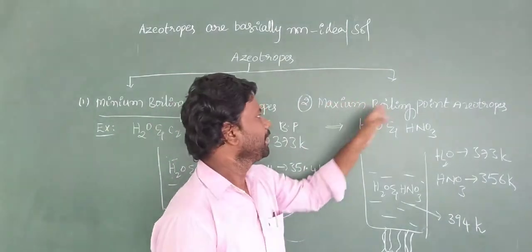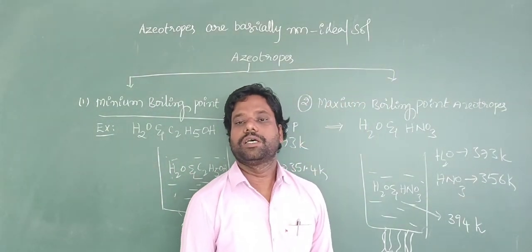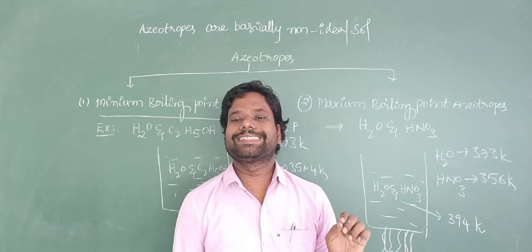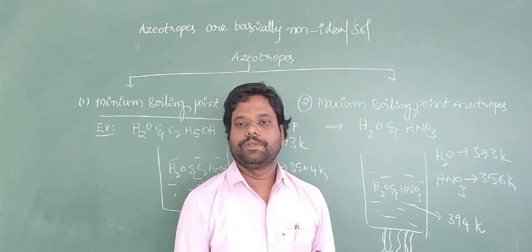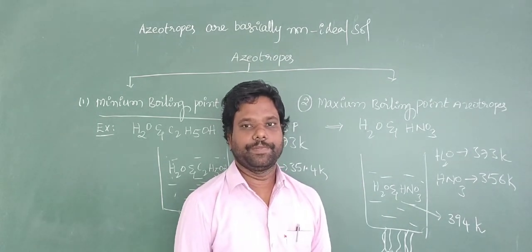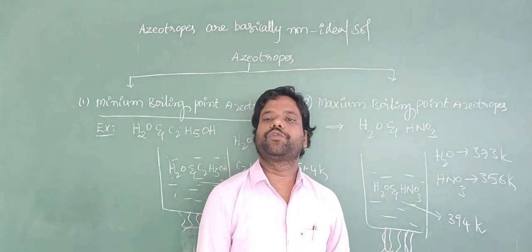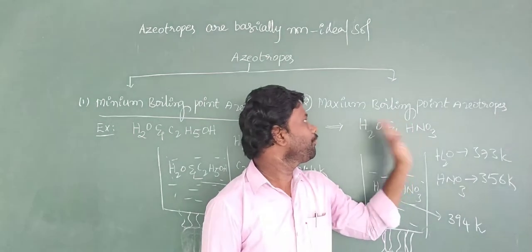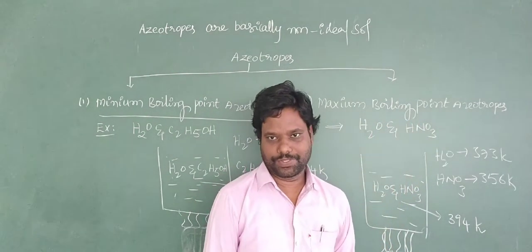Come to here. Maximum boiling point azeotropes means the boiling point of the solution is greater than either boiling point of pure components like solute and solvent. Example, water and HNO3 form the maximum boiling point azeotropes.